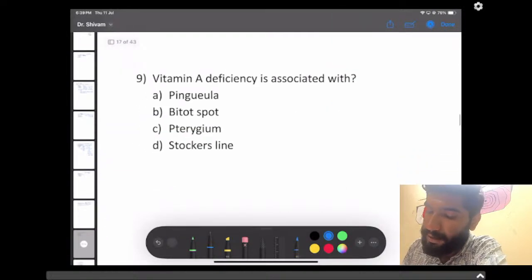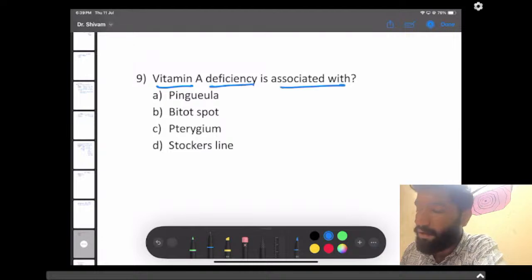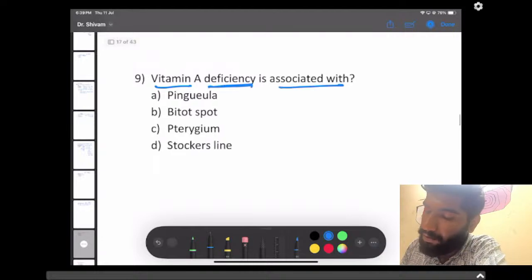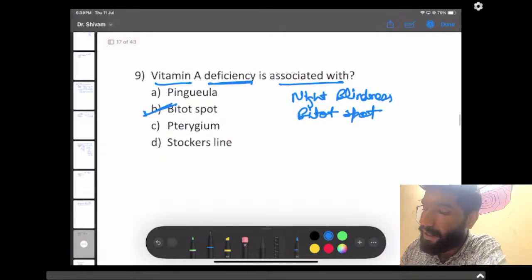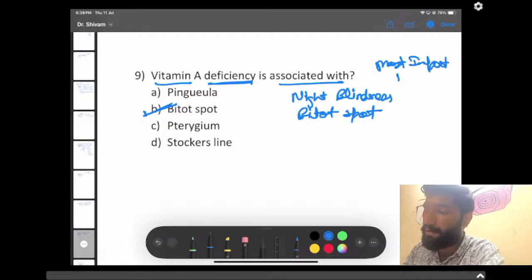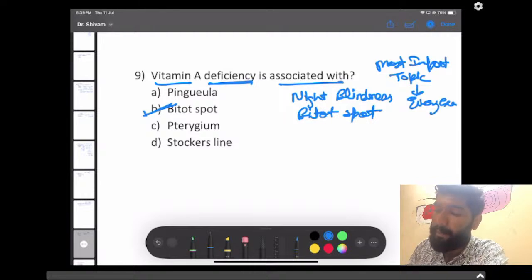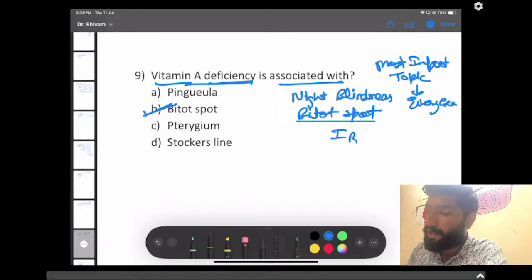Vitamin A deficiency is associated with. As you all know, vitamin A deficiency causes night blindness, Bitot's spot. This is, we can say, the most important topic of all time in every exam about vitamin A deficiency. Sometimes they ask the WHO grading of Bitot's spot like 1B or 1A. What is 1A, 1B? But this time they ask vitamin A deficiency directly.